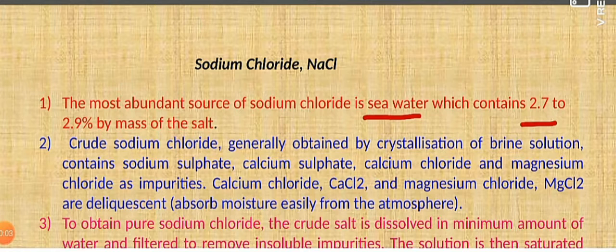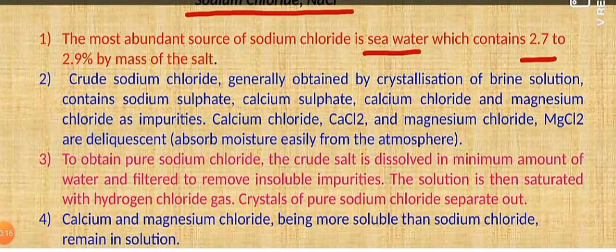Now let us talk about the second important compound, that is sodium chloride. All of you know that the most abundant source of sodium chloride is seawater. We obtain sodium chloride mostly from seawater. About 2.7 to 2.9% by mass of all the salts is sodium chloride. Now if we take the crude, that is the raw sodium chloride, it contains various impurities like sodium sulfate, calcium chloride and magnesium chloride.